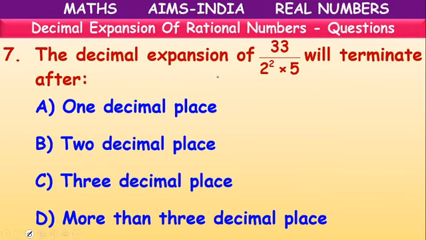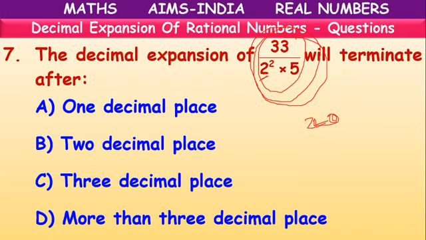Okay, next. The decimal expansion will terminate after... because here, children, all questions we have to solve with shortcuts. What have they given here? 2 square into 5. 2 square into 5 means how much? 20.